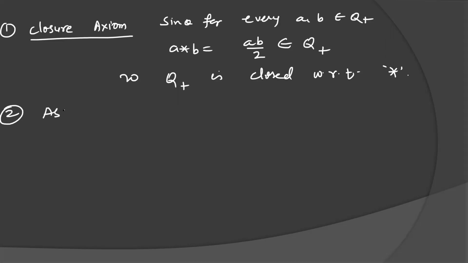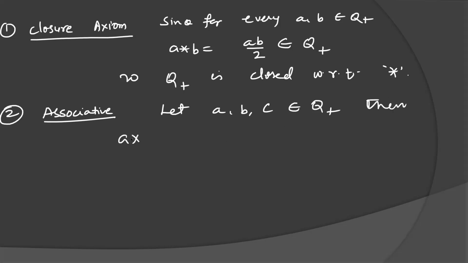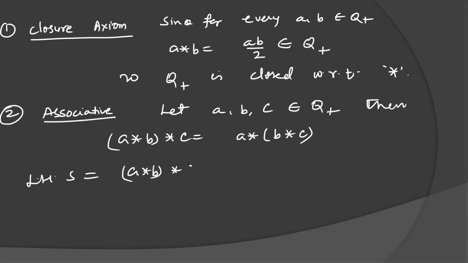The second property is the associative property. Let a, b, c belong to the set of positive rational numbers. Then we have to prove that (a star b) star c equals a star (b star c). Let's see the LHS: (a star b) star c.